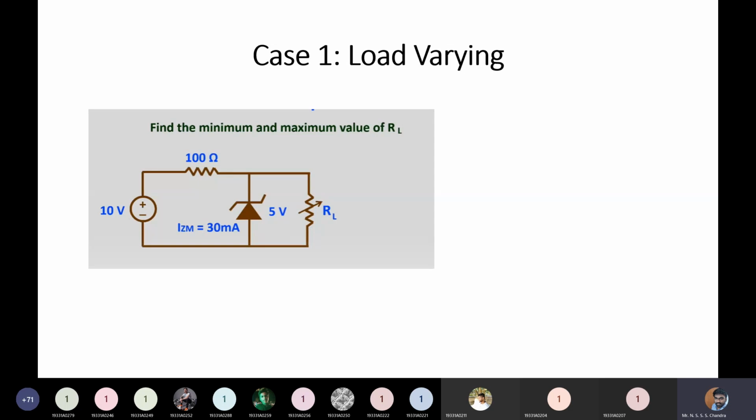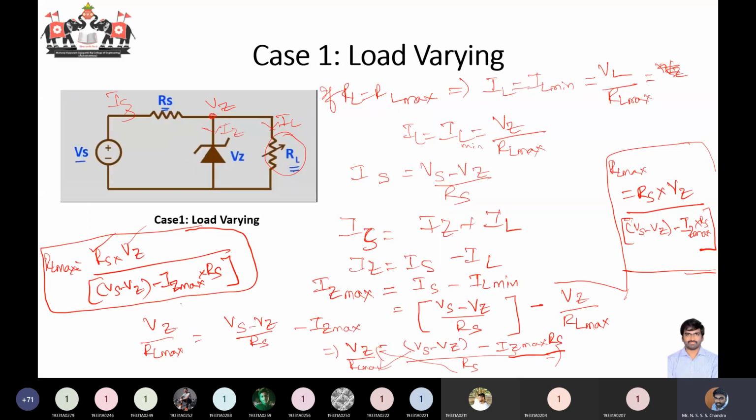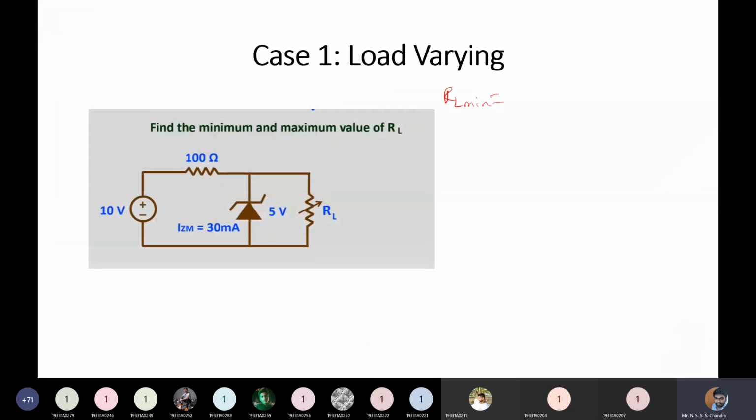So what is your RL minimum value? Even if you do not remember, you can go back and see here. RL minimum value is equal to Rs into Vz by Vs minus Vz, right? You have already derived that.